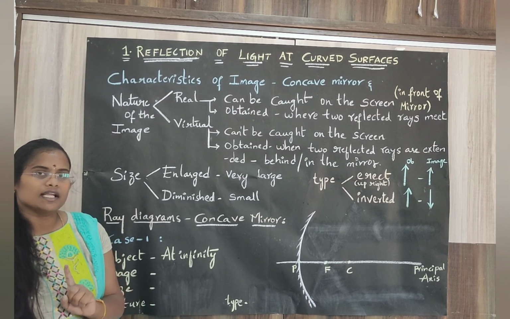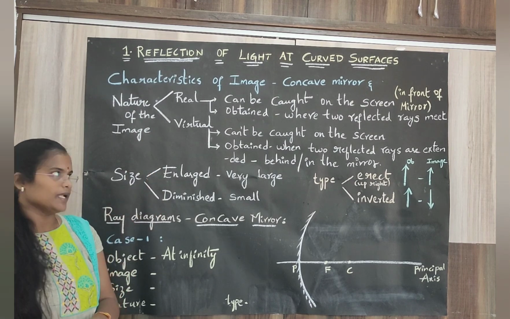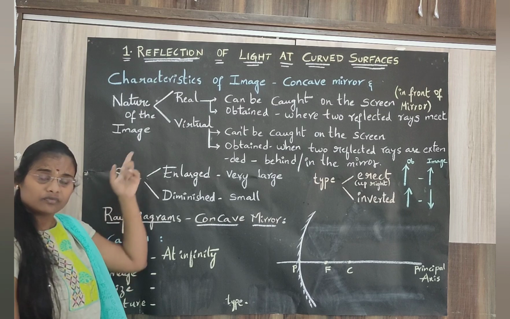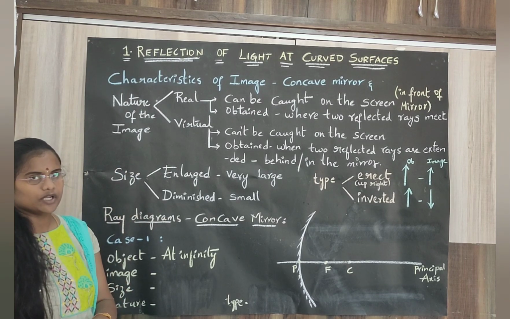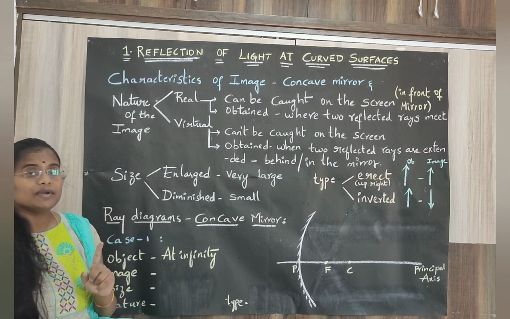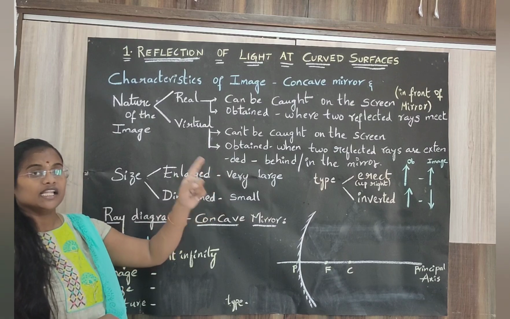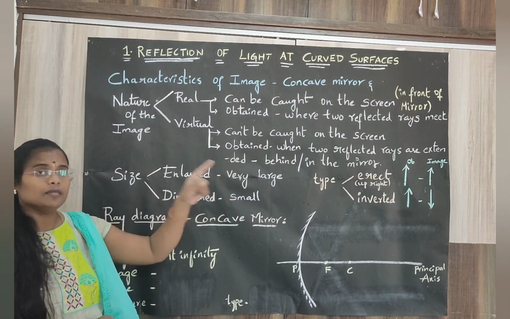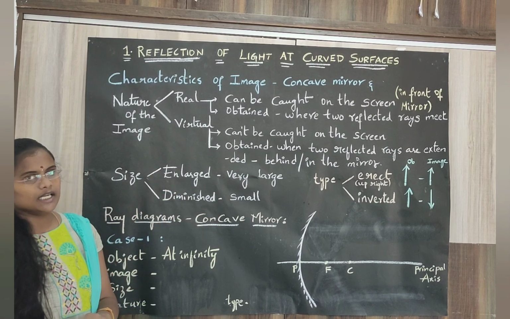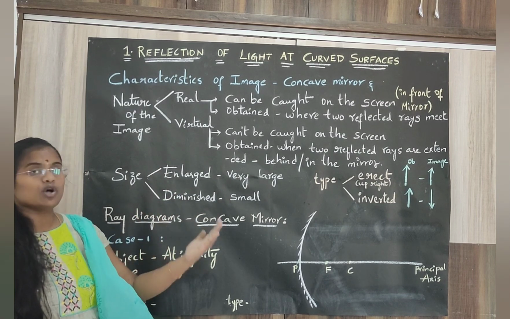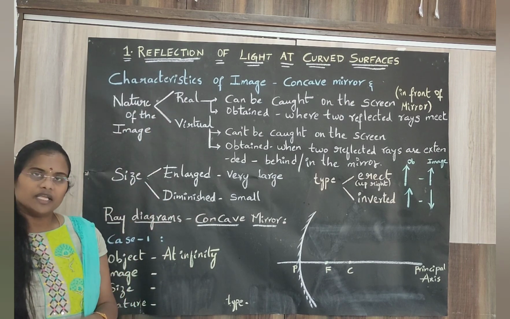If the two reflected rays meet at a point, at that point the real image is obtained. And the second type of image is the virtual image. A virtual image cannot be caught on the screen. It can be seen in the mirror, or assumed to be formed behind the mirror, so it cannot be caught on the screen. Understood? It is not obtained in front of the mirror as in the case of a real image.